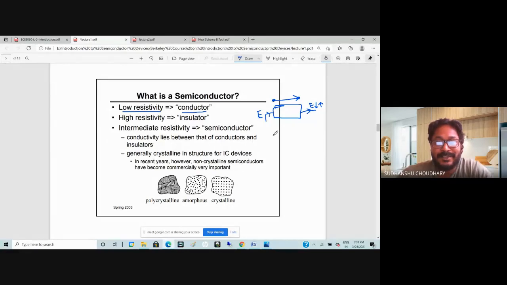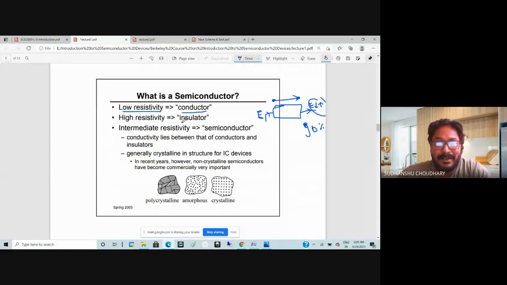If you apply energy E here, and it is a low resistance material, you will be able to see maybe 90% of E available outside. Or maybe you can also find more than 95%, or maybe 80% of this energy can be retrieved at the other end. So this is a good conductor.